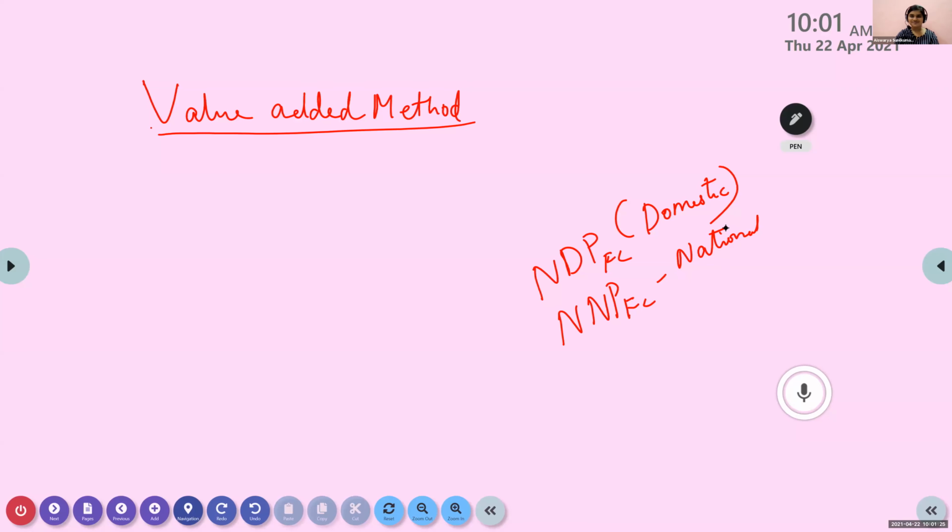What is this NDPFC? NDP MP minus indirect tax plus subsidies.